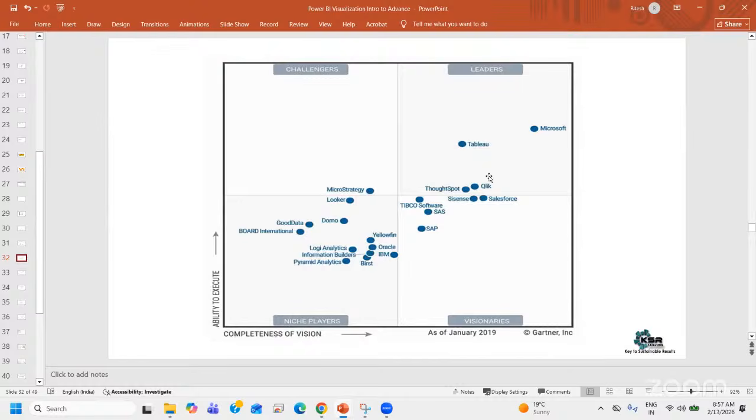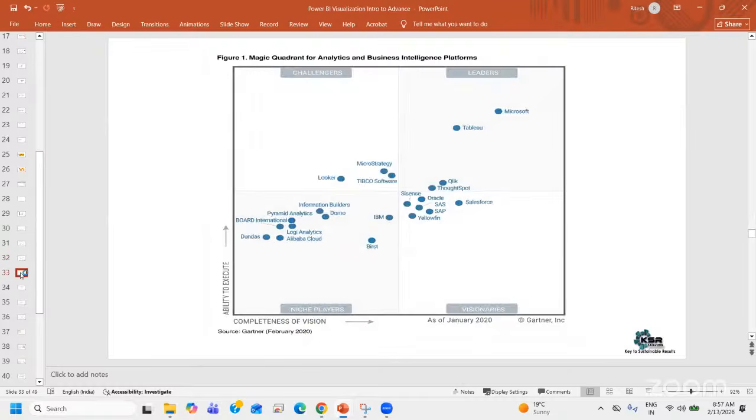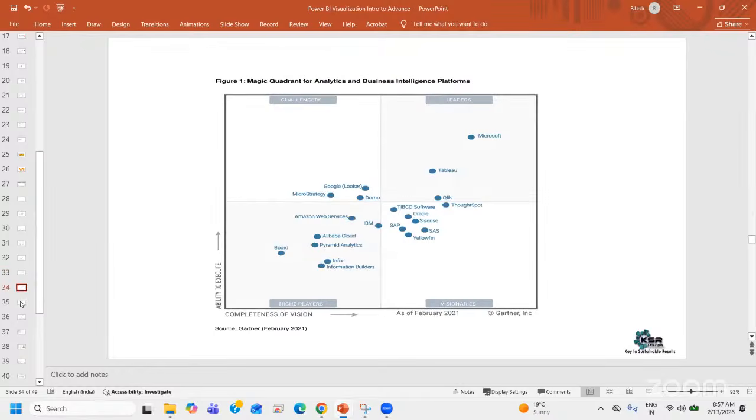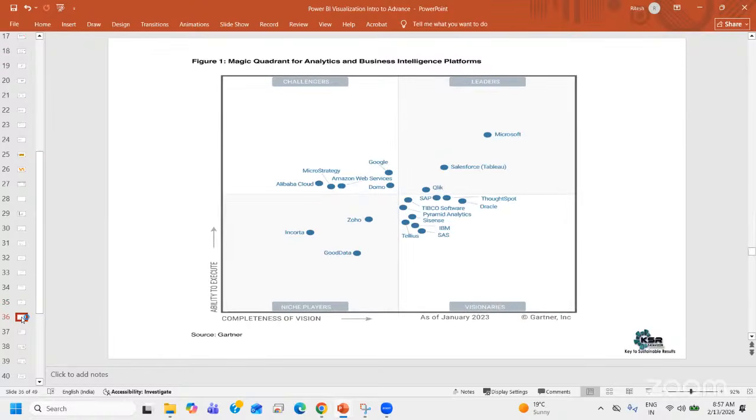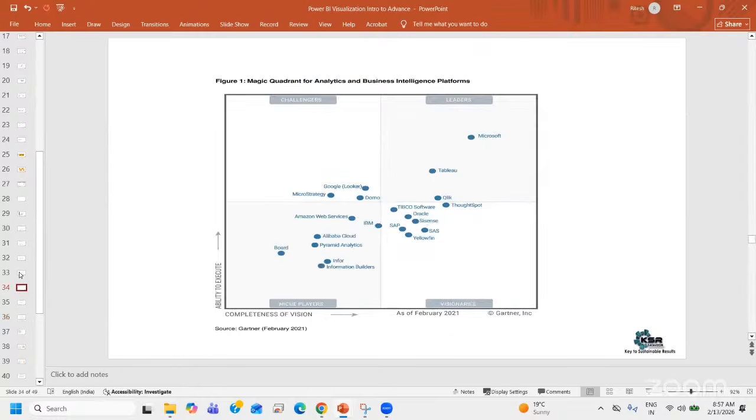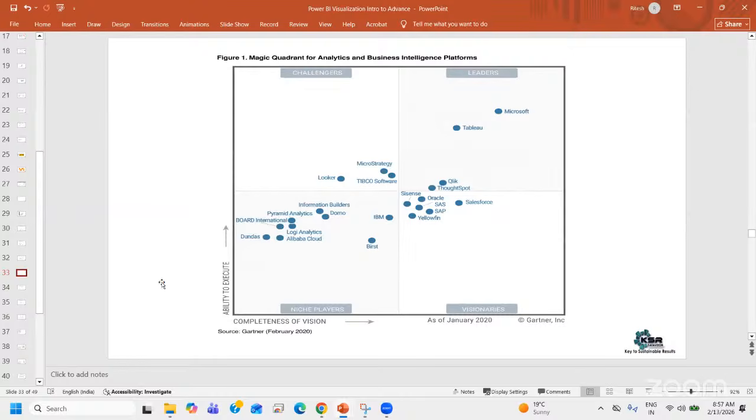Now from 2019, and if I just go on continuing, 2020, 21, 22, and 23, which we have seen. Now 23 is there, we have seen 25 as well. The gap has really increased, and it is still maintaining that gap. Microsoft is nowhere coming down. Tableau is moving a lot, going upwards, going downwards, but it is not overtaking Microsoft. So that's the difference, how easily it has captured the market.